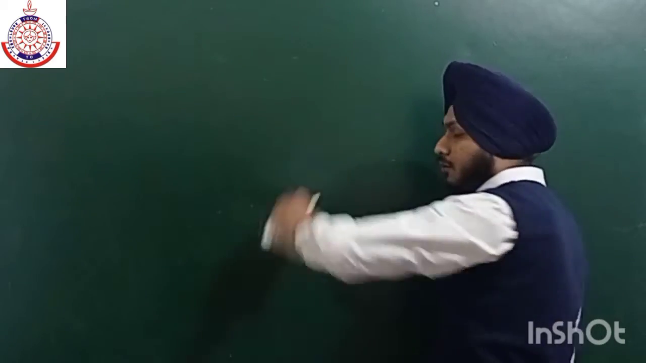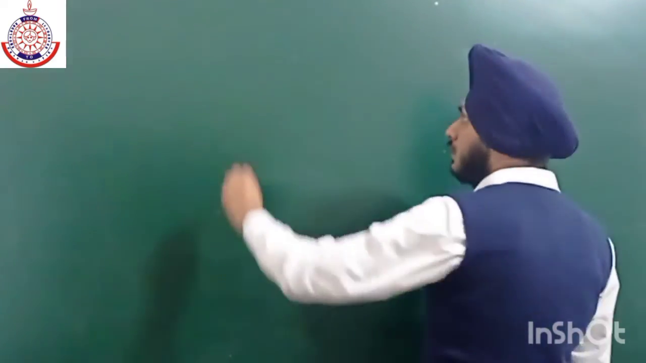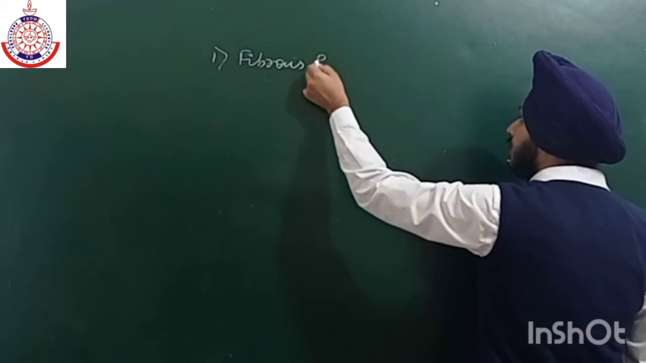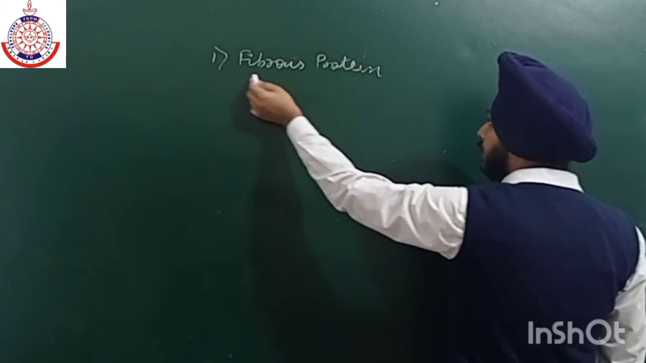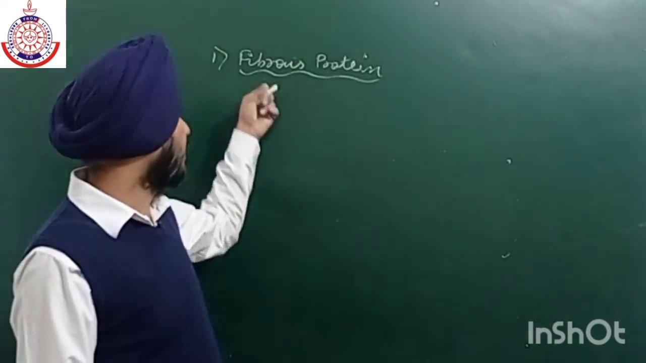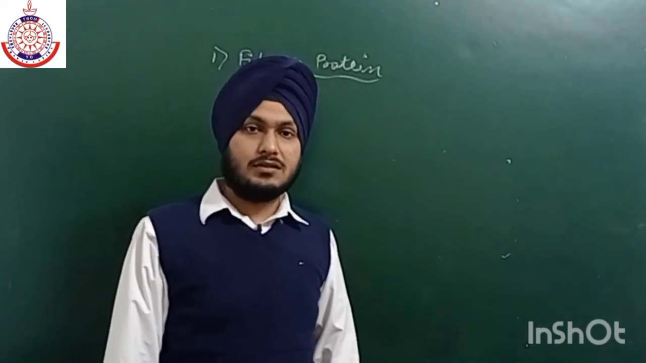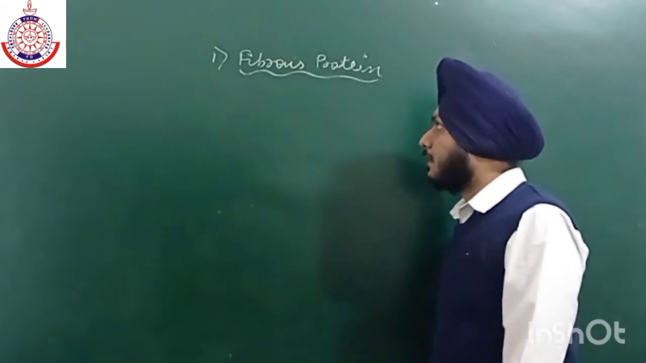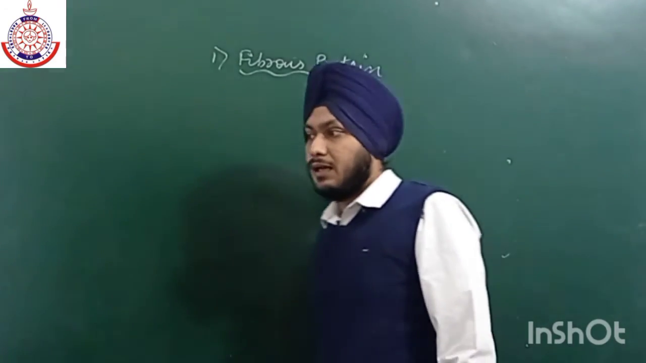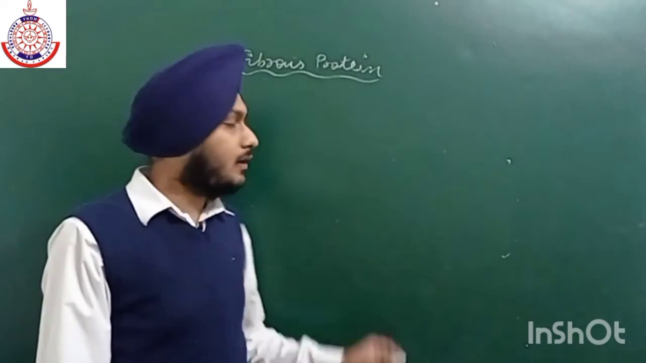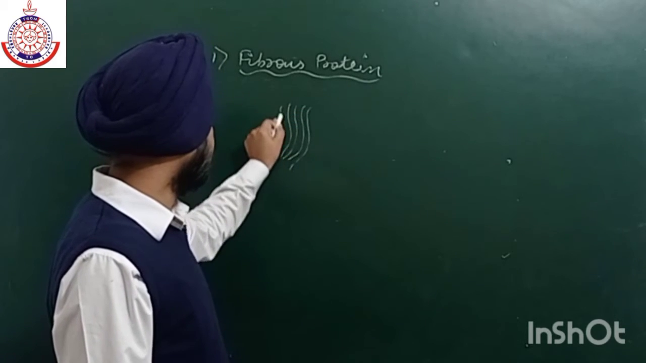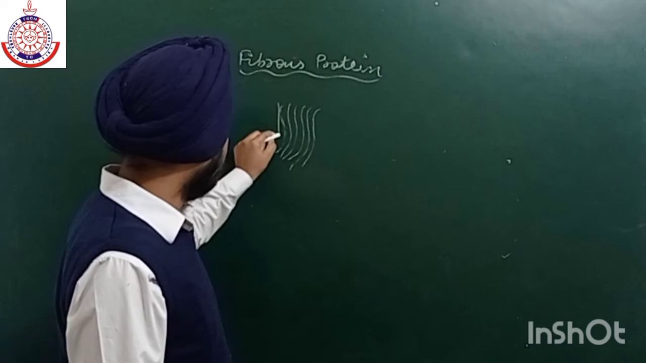Fibrous and globular. Fibrous protein. Everything here is completely theoretical. Now fibrous, as the name suggests, will lead to the formation of fiber. In this protein, a large number of threads align side by side to form a complete fiber like this.